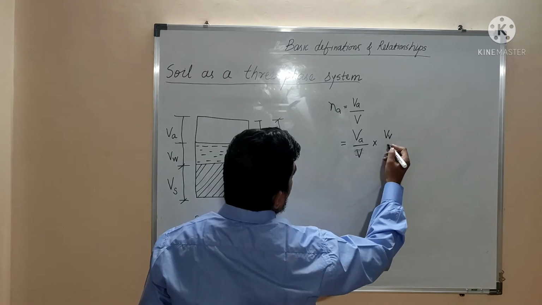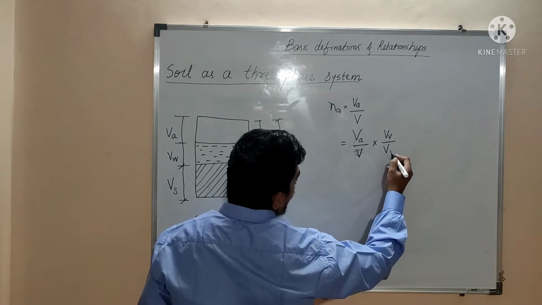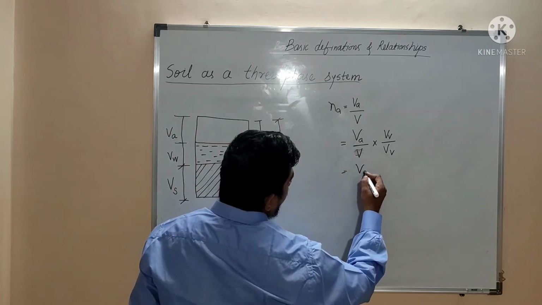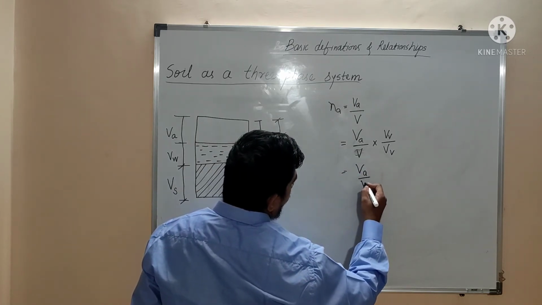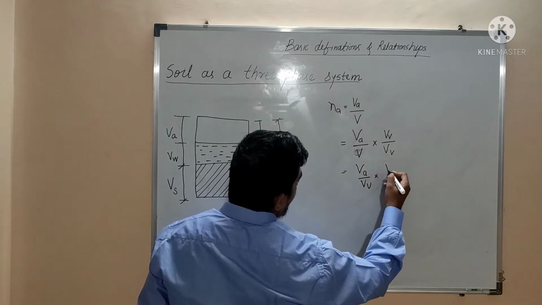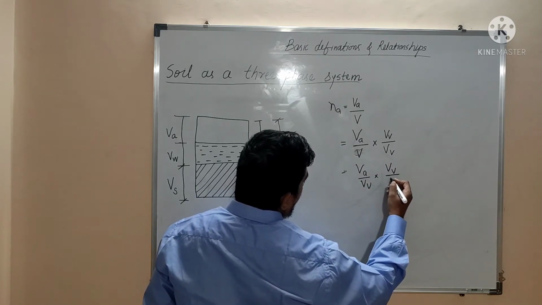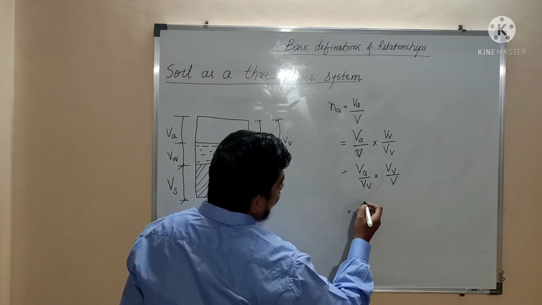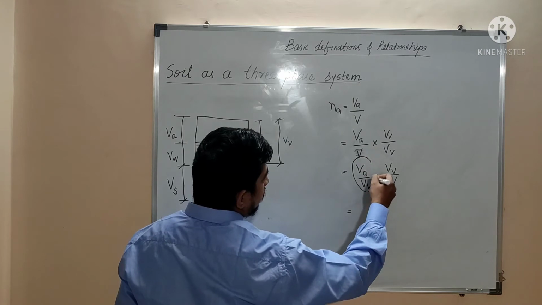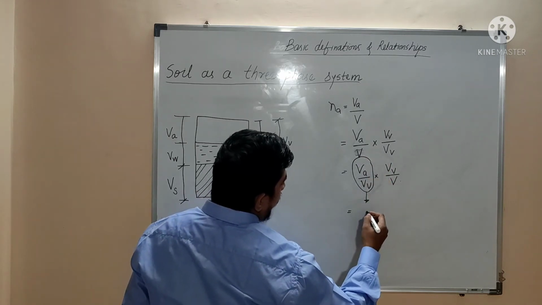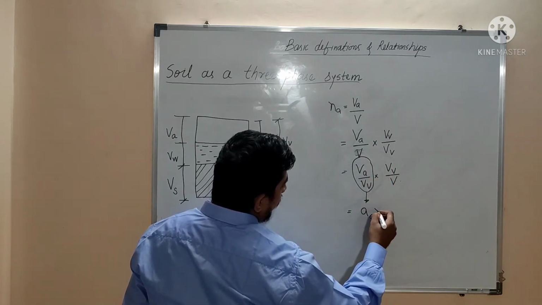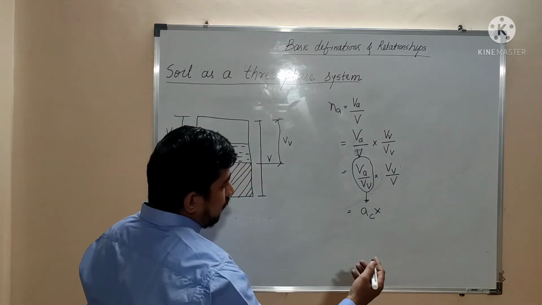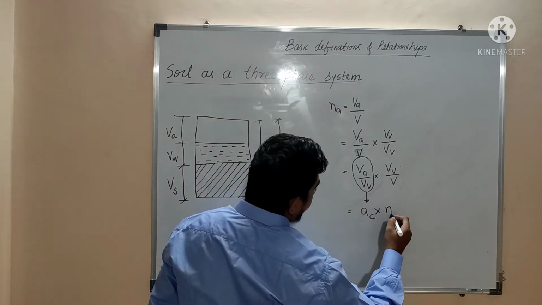So volume of air divided by volume of voids multiplied by volume of voids divided by the total volume. Volume of air divided by volume of voids is nothing but the air content, multiplied by volume of voids divided by total volume, that is nothing but the porosity.